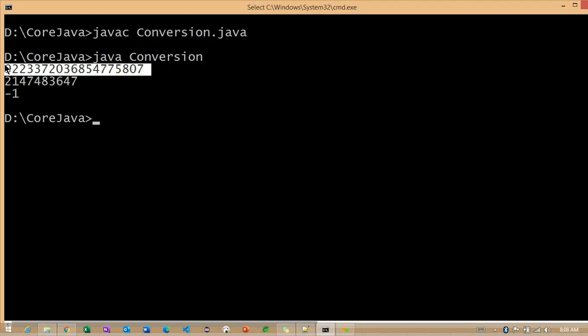Getting the point. So we cannot convert the long max value into an integer value. Getting the point. So we need to understand this very carefully. The range is very important between the long data type and the int data type here. First we need to check the range of each data type, whether the given value is within the range or not. If it is within the range, we can convert it into the smaller data type here. And if it is not in the range, we are going to get this -1 here. Right. So one more example here.